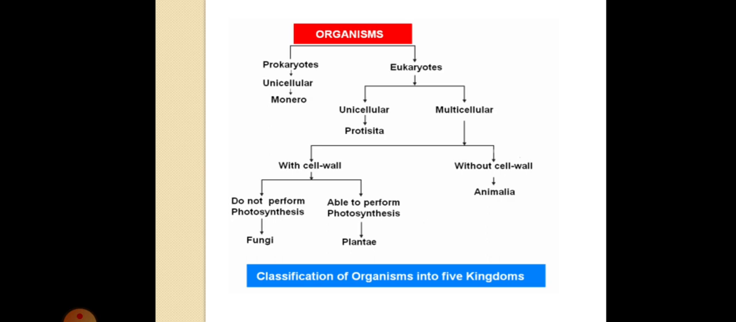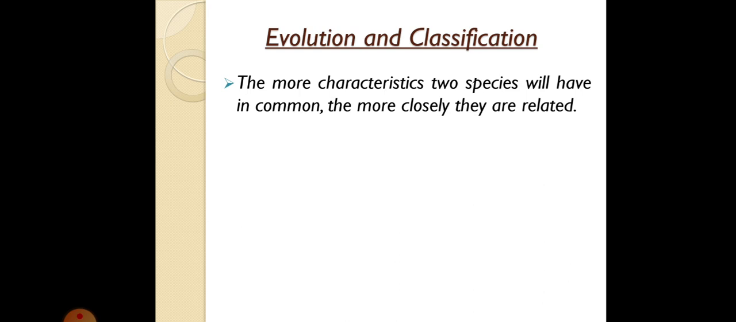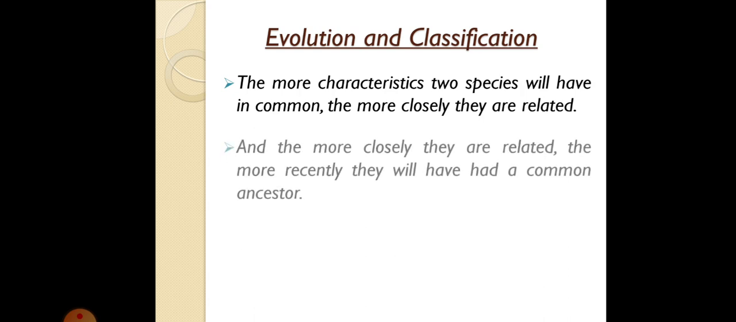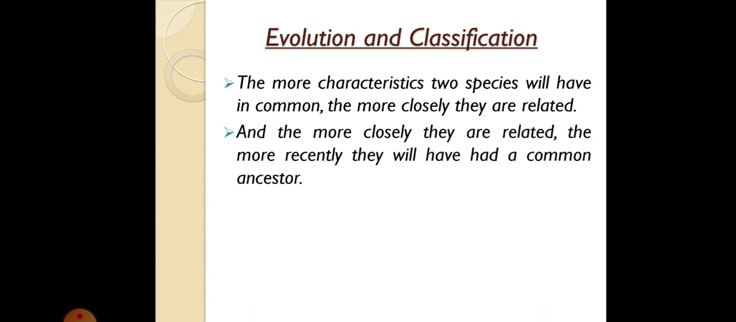This is what we have studied in class 9, but here we need to link evolution and classification together, okay? The more characteristics two species have in common, the more closely they are related. So if two species have common characteristics or common features, we can say that they are very closely related. And the more closely they are related, the more recently they will have had a common ancestor. If they are closely related, that means they will have a common ancestor, right?